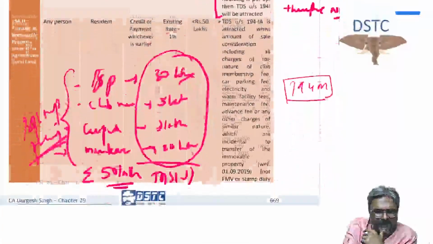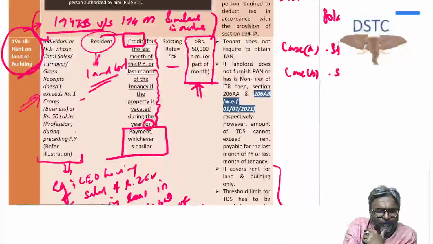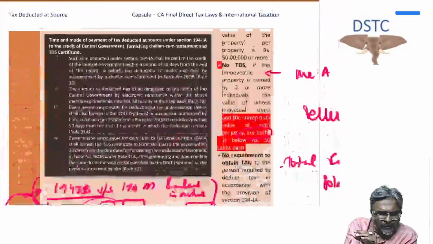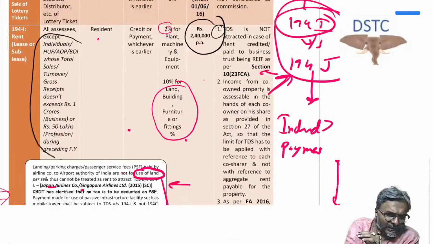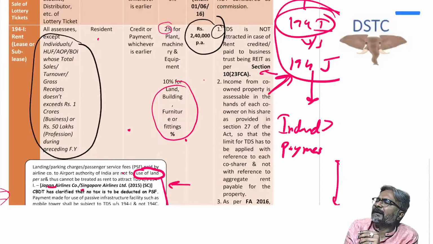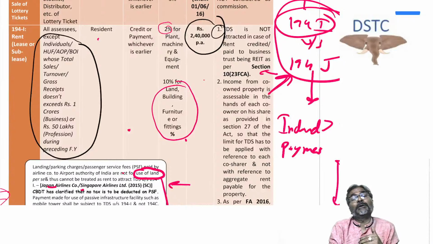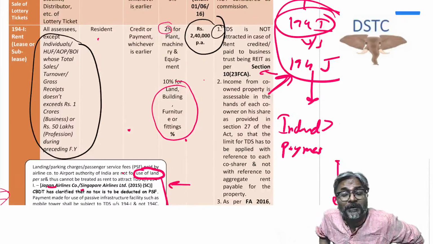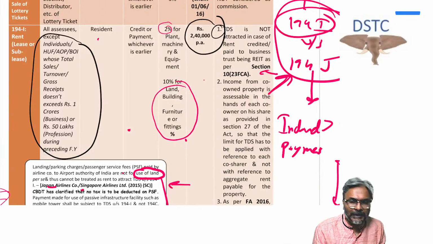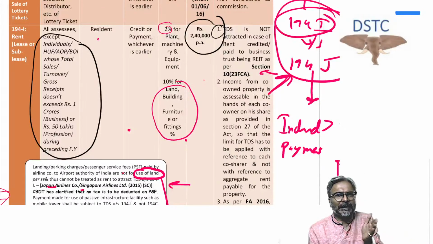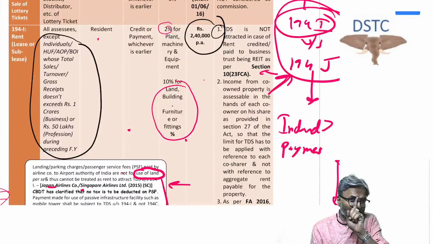That is it. Coming to the next one, students, 194IB. 194IB is a rental of land and building. Now the same issue would be there. Be careful, students, one more thing. In 194I, the same thing is there. If the rent is paid by an individual or the HUF, then the obligation to deduct the TDS under 194I will arise only if the last year turnover is more than rupees 1 crore or rupees 50 lakhs, as the case may be. That is the point wherein 194I will kick in for individual and HUF.